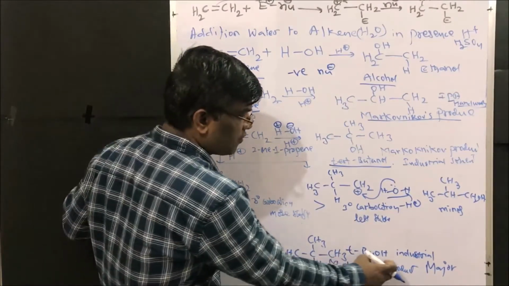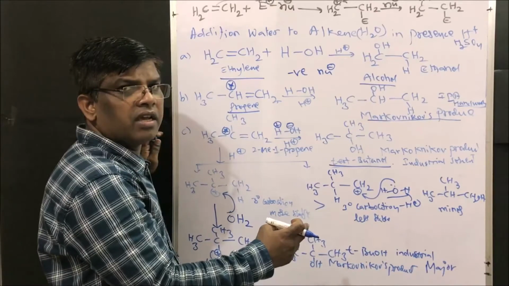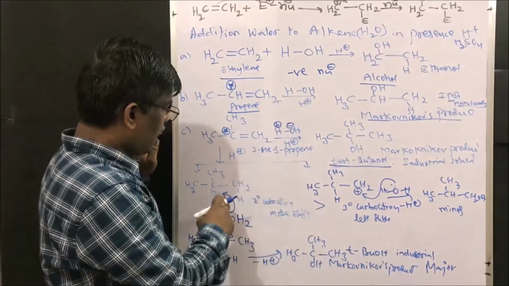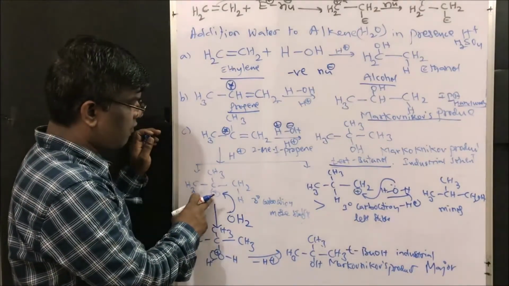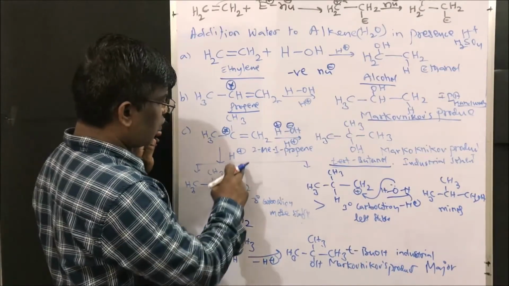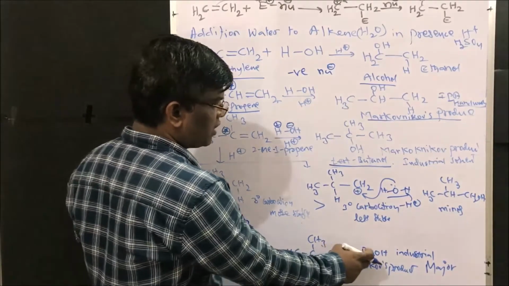This is Markovnikov's product, where Markovnikov's rule states that the incoming nucleophile or the negative addendum adds to the carbon which is having less number of hydrogens. Here this carbon is having less number of hydrogens, so this nucleophile, where in this reaction OH minus is the nucleophile, it adds to this carbon to give tertiary butanol.